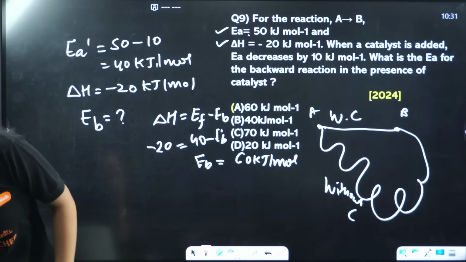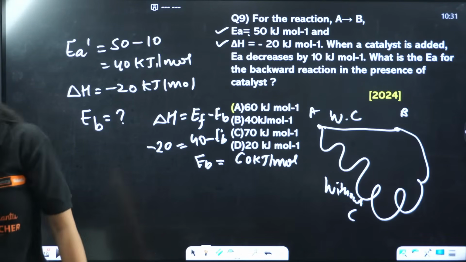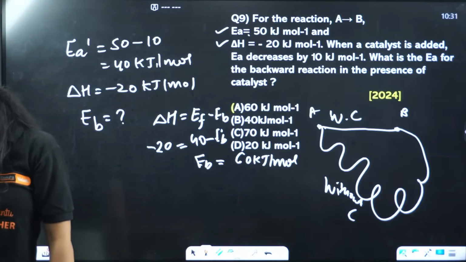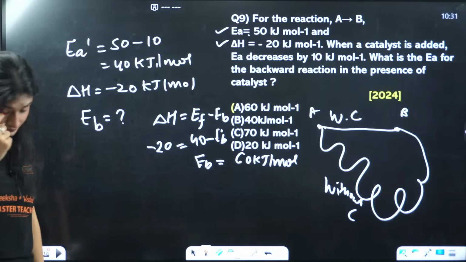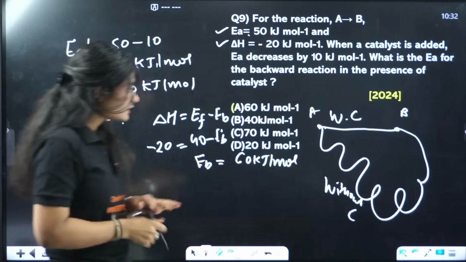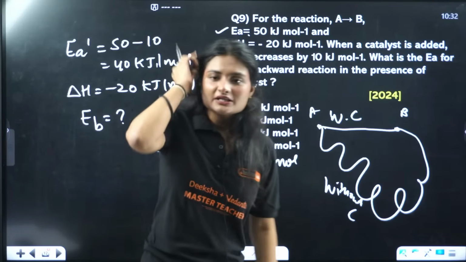Question 9 once again. First order and zero order graph. Hold on a second. Let me explain this first, then I'll draw the graphs.